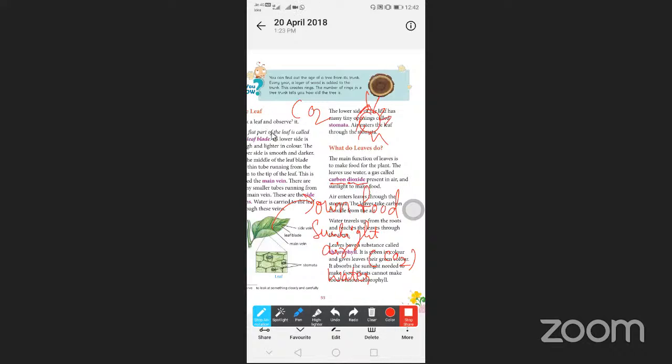So when you are releasing that, the air we take in is O2, that is the oxygen, OXYGEN. So that oxygen we get from the plants only. So what will happen after we release it? We are releasing the dirty air, that is called carbon dioxide. That carbon dioxide mixes in the air, and that air will be taken by these plants. So the plants are taking this carbon dioxide to make their own food.